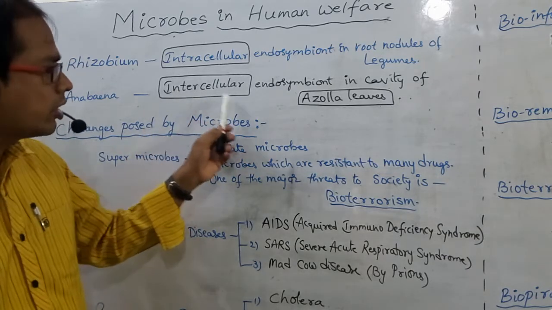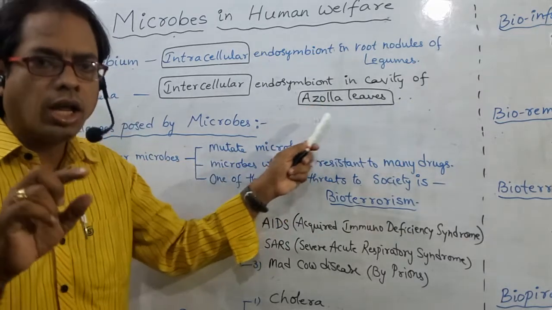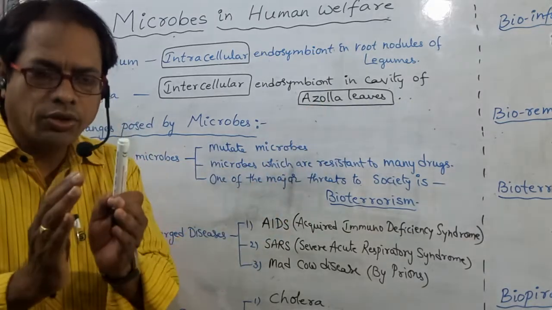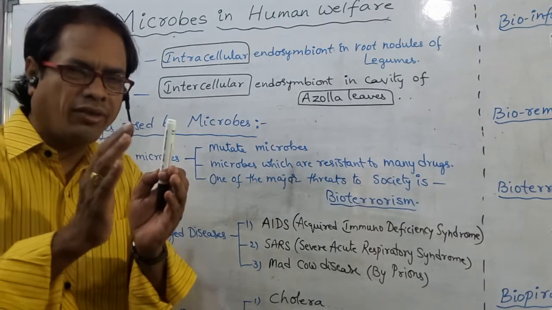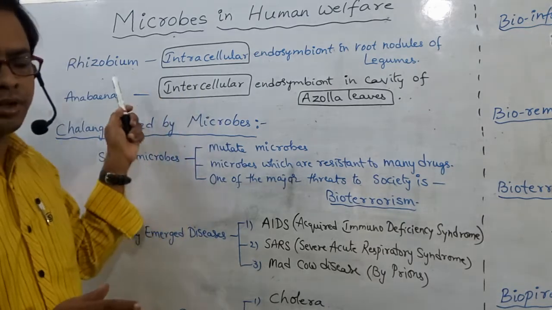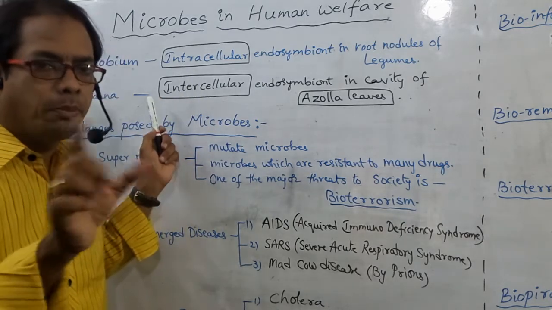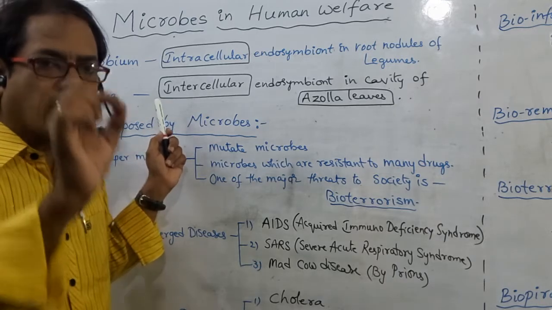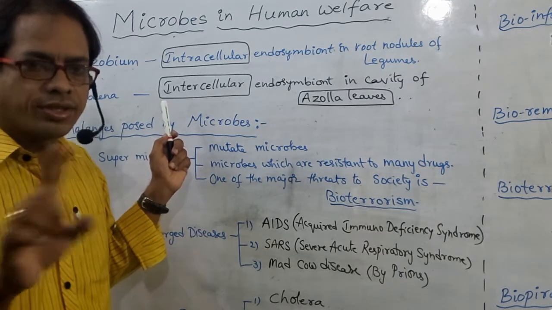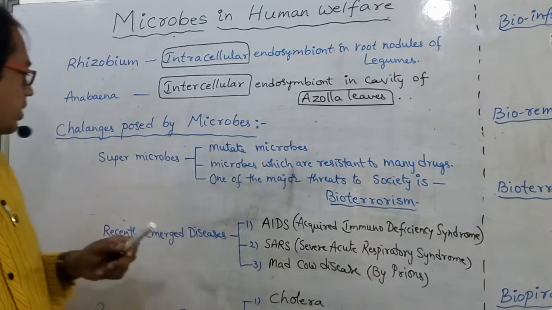So intercellular endosymbiont in cavity of Azolla leaves. Anabaena is present not inside the cell, but between the cells, in the cavity. That's why it is called intercellular endosymbiont.